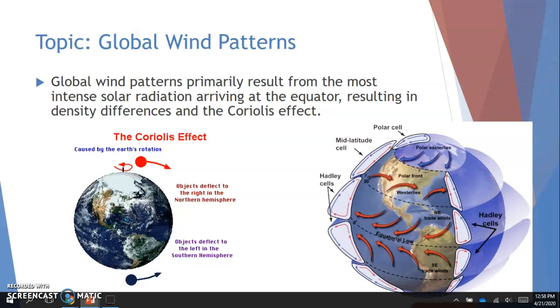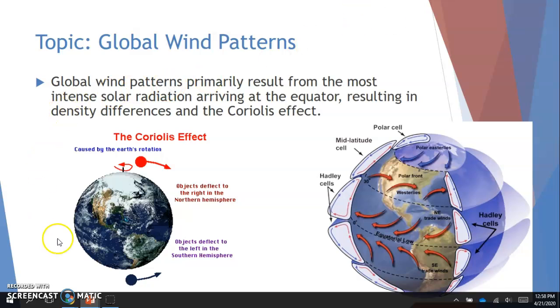Talking about global wind patterns. So remember, global wind patterns primarily result from the most intense solar radiation arriving at the equator, resulting in density differences and the Coriolis effect. So remember that the part of the Earth that receives the most solar radiation is going to be your equator, right? So they don't really see a difference in seasons. The radiation is pretty intense there all year round. And then that density difference, because of the radiation, is going to be what really moves our global wind patterns.